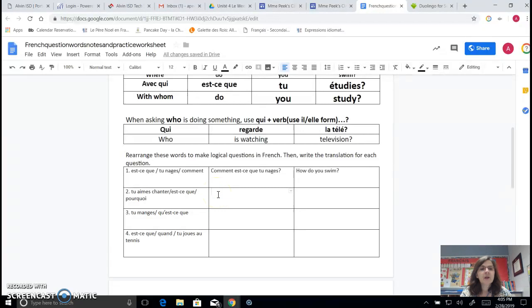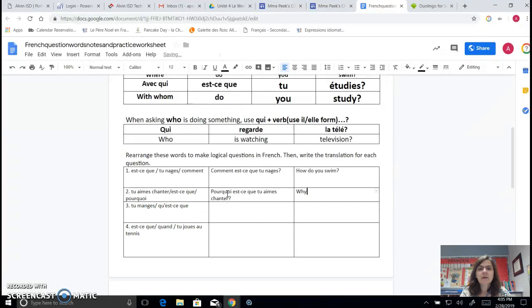Tu aimes chanter, est-ce que, and pourquoi? Well, if we look, pourquoi is one of our question words. It's got to go first. So, pourquoi. And then est-ce que follows. Then the subject, which is tu. And then aimes is our verb. It's our conjugated verb. And then chanter. Pourquoi est-ce que tu aimes chanter? And we determined that that meant, why do you like to sing? All right, same thing here.